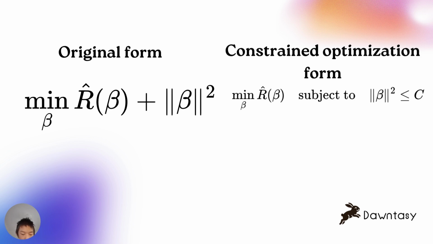Mathematically, we can compare the two forms. The original form is the regularization form. We want to make the empirical risk as small as possible, as well as the complexity. So we want to make both as small as possible. So we have that flexibility. It doesn't really matter how small we make it, as long as we get the general idea of making it small. The constraint optimization form is a bit more explicit.